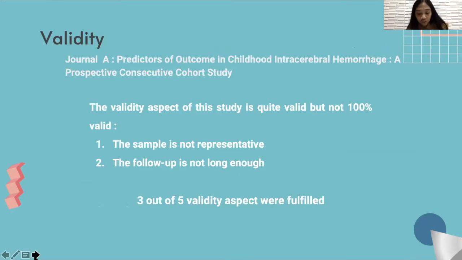In conclusion, the validity aspect of Journal A is quite valid, but not 100% valid, because the sample is not representative of the target population and the follow-up is not long enough. Therefore, 3 out of 5 validity aspects were fulfilled.